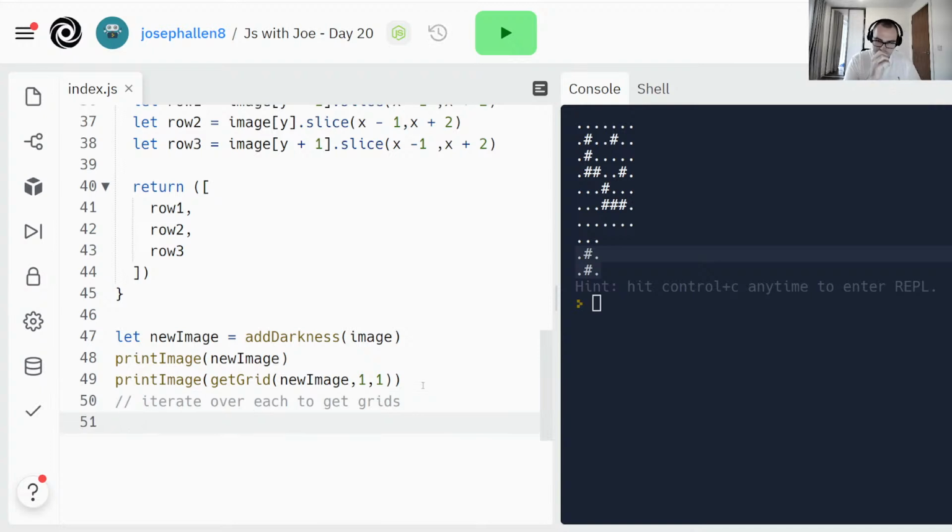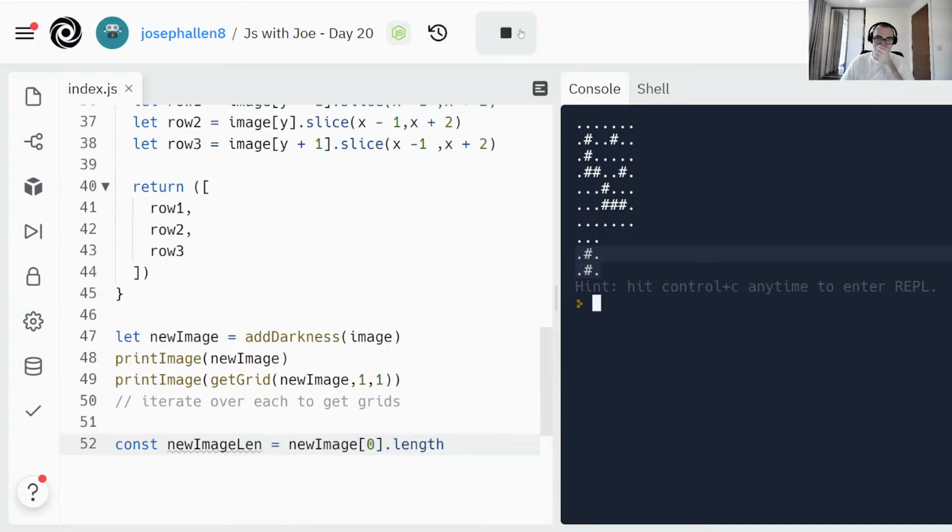So we need to go up to the length of this minus 1. So let's do const newImageLength equals newImage first row dot length. We know that should be 7 already, but we can check it. Yep.